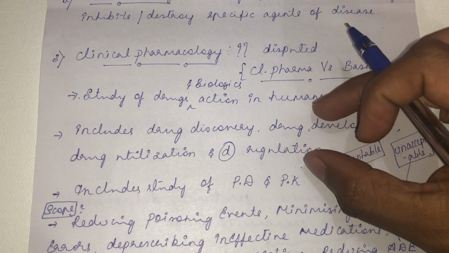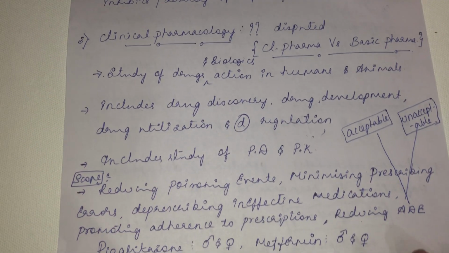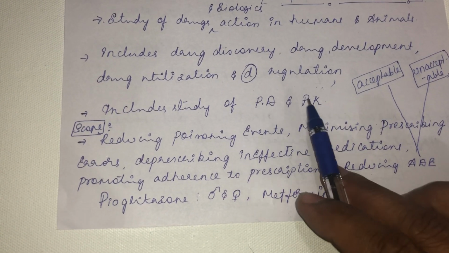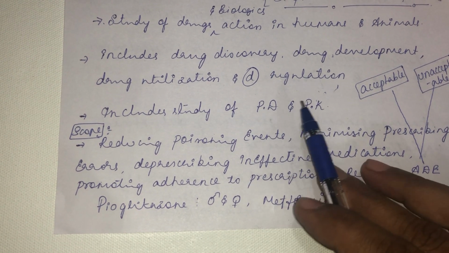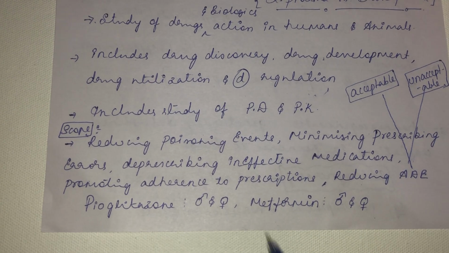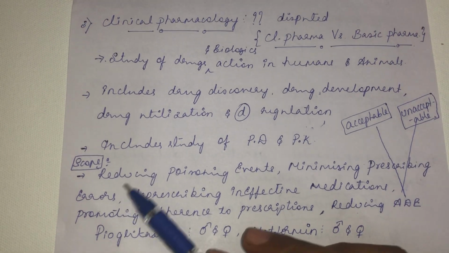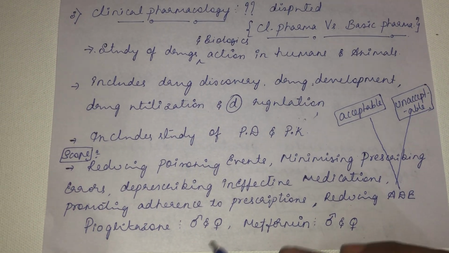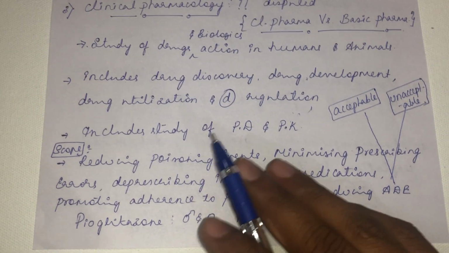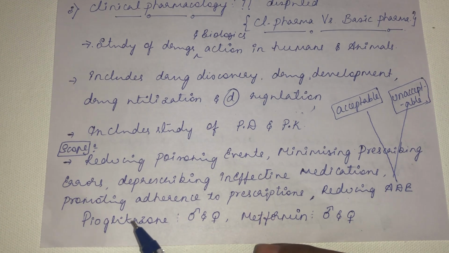So all the aspects of these phases come under clinical pharmacology. And it also includes the study of pharmacodynamics and pharmacokinetics. So what are pharmacodynamics and pharmacokinetics? That we'll see later in this video only. Then what is the scope of this clinical pharmacology? See, why do we need clinical pharmacology, when basic pharmacology is already doing all these things?